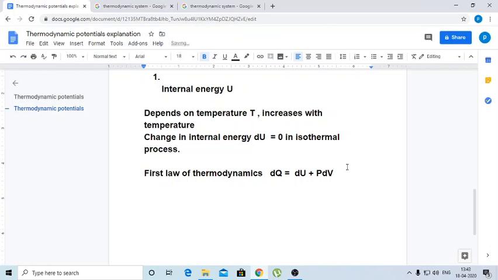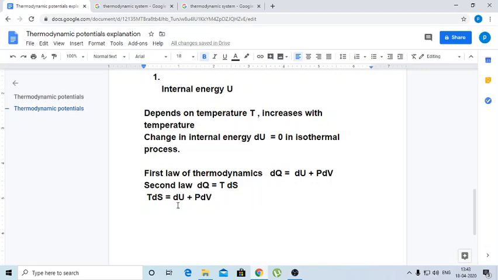According to the second law, dQ, the amount of heat supplied to the system, equals T, the temperature of the system, multiplied by the change in entropy, dS. This is the second law of thermodynamics. So we substitute this value, TdS equals dQ, in the first law, and we get TdS equals dU, the change in internal energy, plus PdV. dV is the change in volume at constant pressure here.